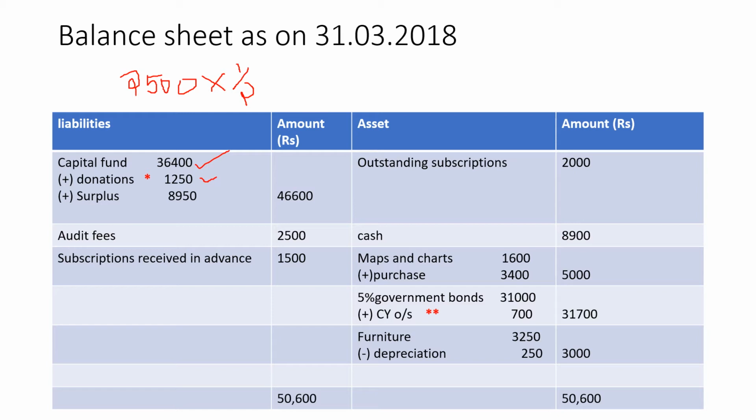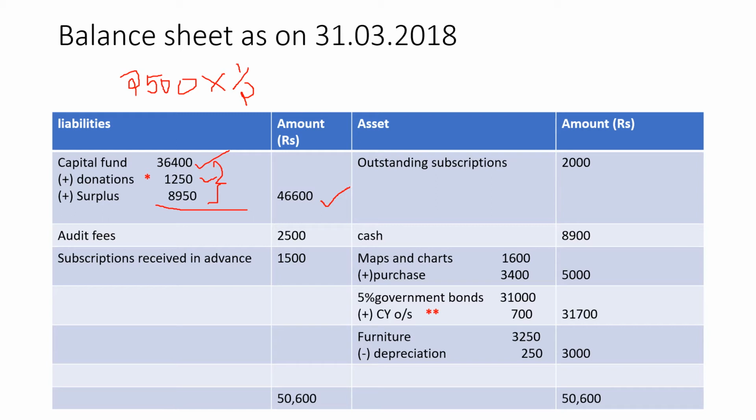Then if you have the surplus in the income and expenditure account, the balancing figure we did last week, the surplus that is 8,950, add it. In case you get a deficit, you have to subtract it. If surplus, you have to add. So 8,950 surplus. So total of capital fund is 46,600 to the outer column. Use your calculators, add up these three amounts, you will get this much.